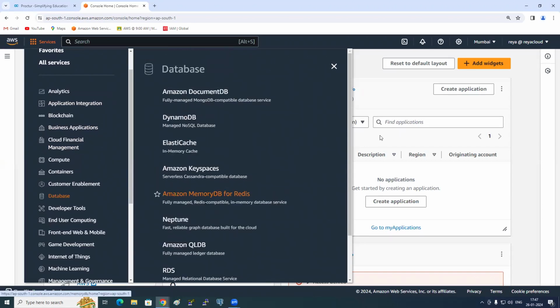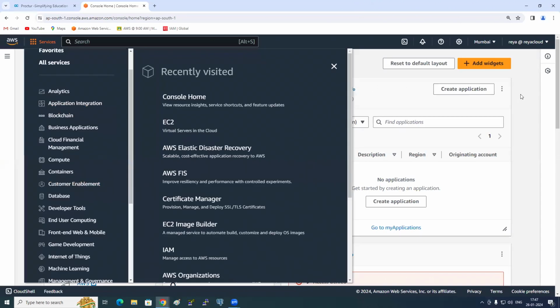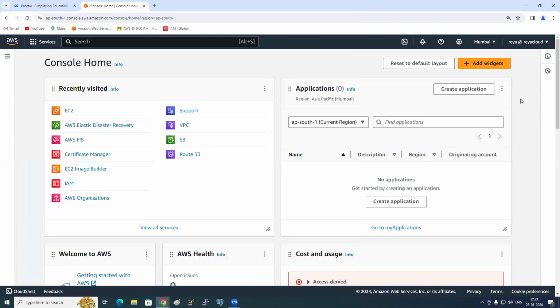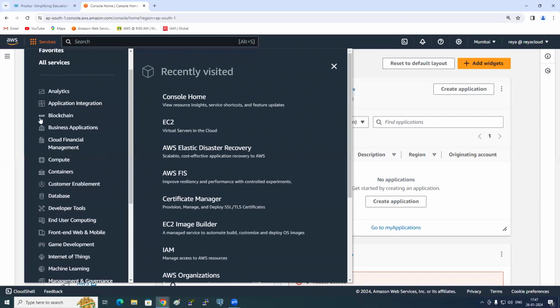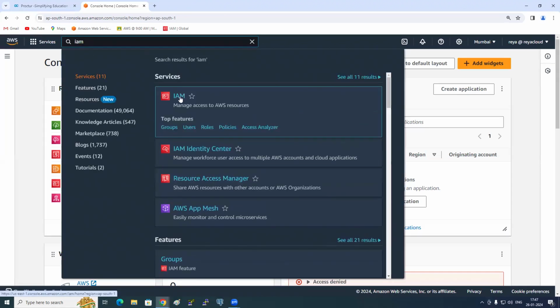But it is very hard to go from here actually. So 99% of the people don't go from here. What they do is they simply search. Which is the service that we need for the practicals now? IAM. So how to go to IAM? Just search IAM and you see IAM here.